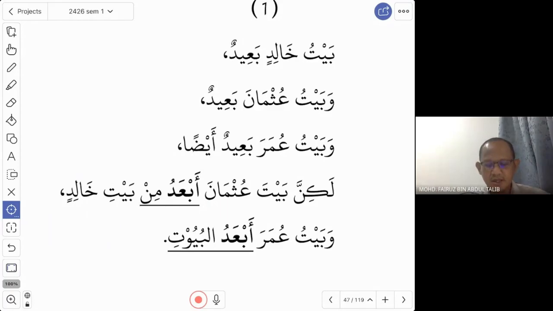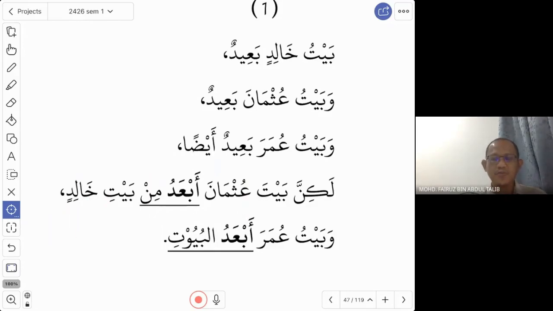So they say Baitu Uthman ab'adu min Baiti Khalid. You notice the word ab'adu: from the word ba'id they change to ab'adu. So here it is not far anymore, it is farther than the house of Khalid. So now they compare between the two.